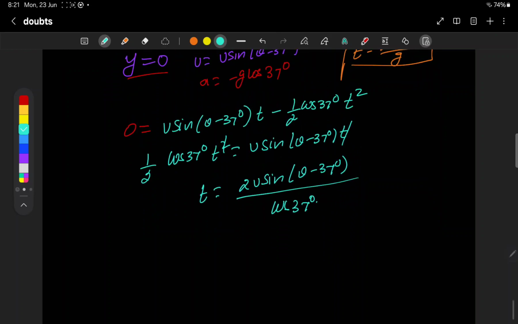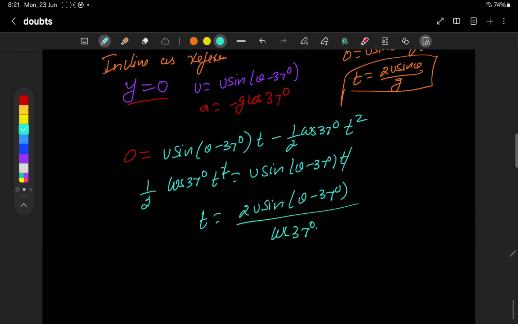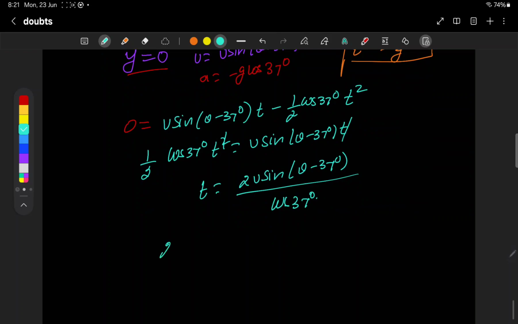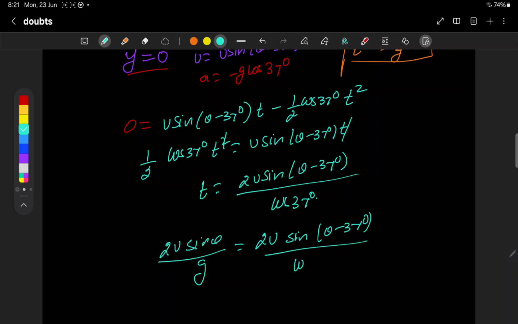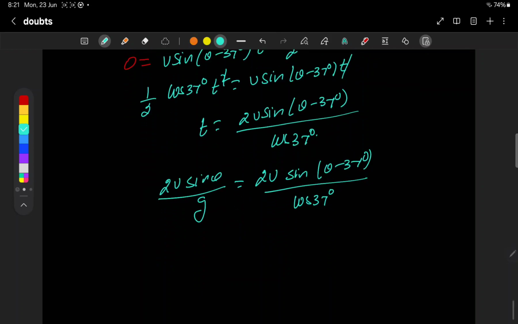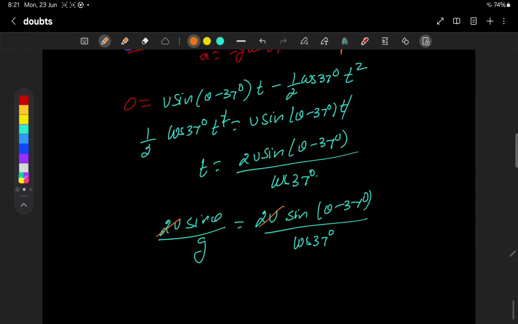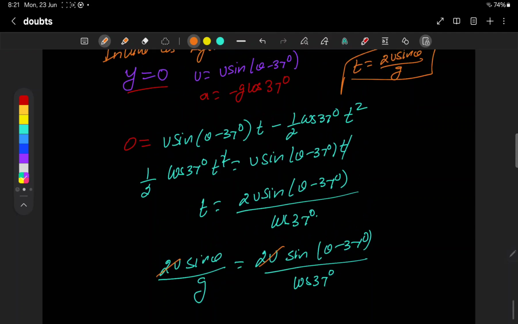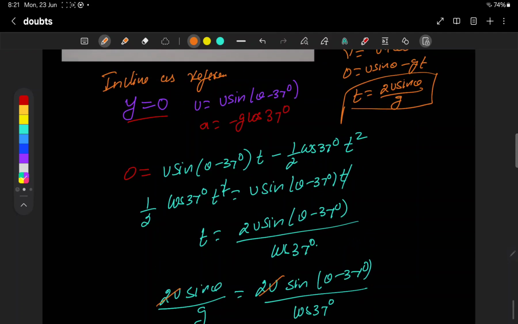So now we can substitute this t. t is 2u sin theta by g. Here I can substitute 2u sin theta by g which is equal to 2u sin of theta minus 37 degrees by g cos 37 degrees. Now we almost got it. 2u cancels. And g is missing, we missed g here.